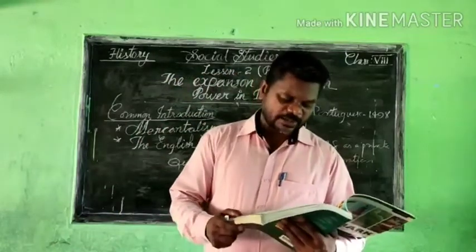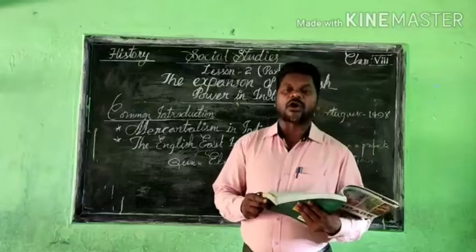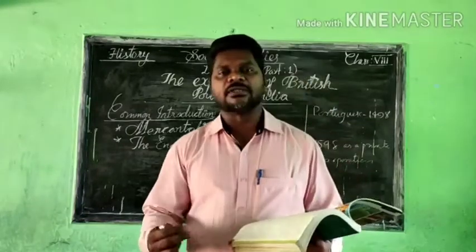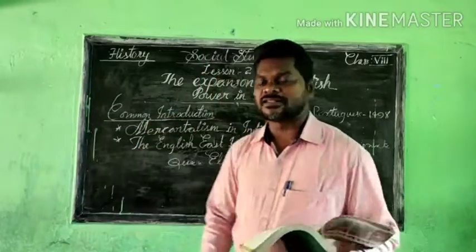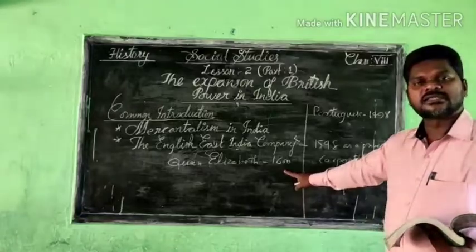You understand? Here it is mentioned that in 1600, the English East India Company received a royal charter. That means royally she allowed them to trade with the Eastern countries, by Queen Elizabeth in 1600.